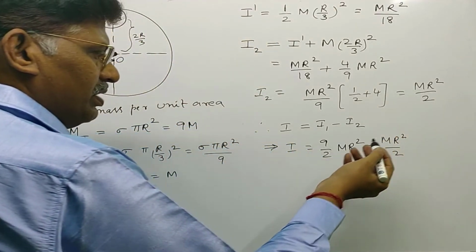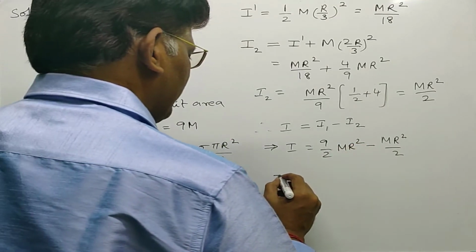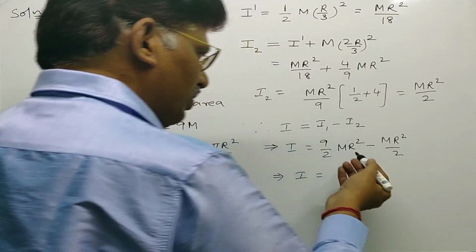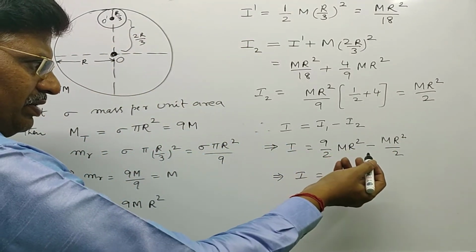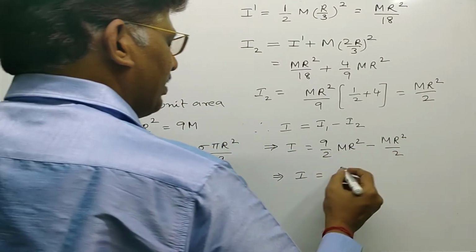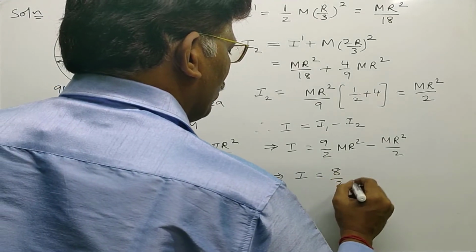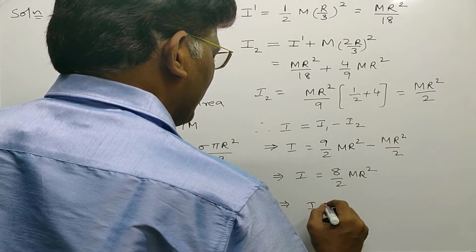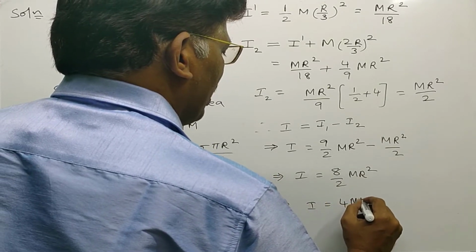Taking m R square by 2 as common, 9 minus 1 remaining, that is 8 by 2 m R square, so the final answer is 4 m R square.